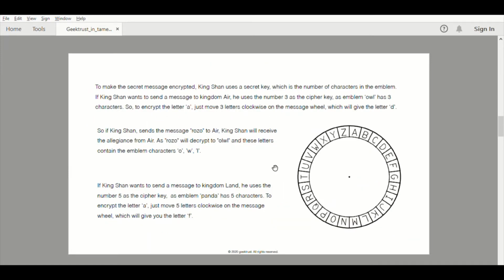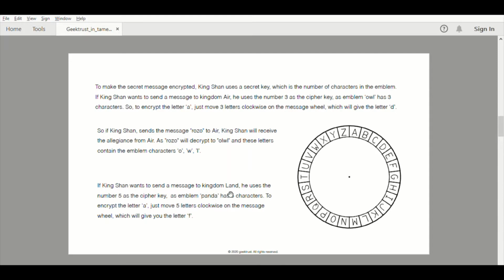As these are secret messages, they need to be encrypted. King Shan uses the Caesar cipher encryption algorithm. Here is an example. Assuming he is sending a message to Land Kingdom, the cipher key is the number of characters in the emblem. The number of characters is 5, so the cipher key he will use is 5.